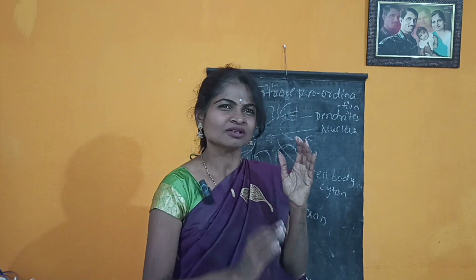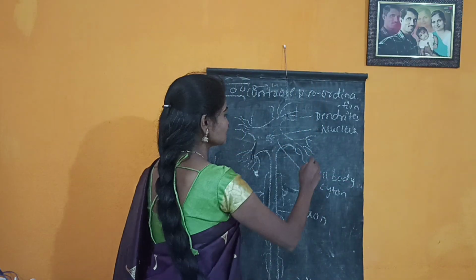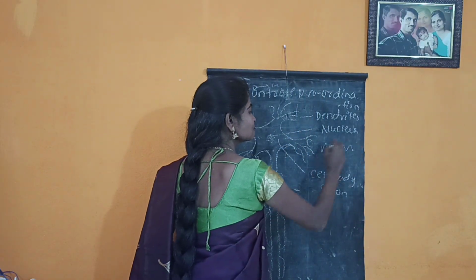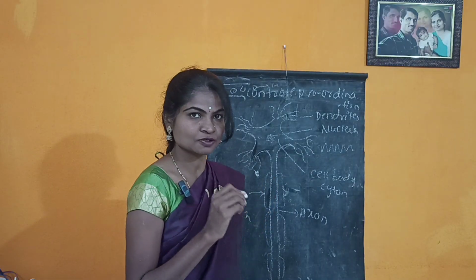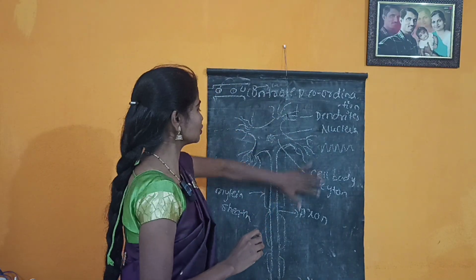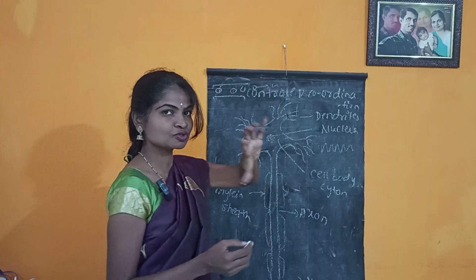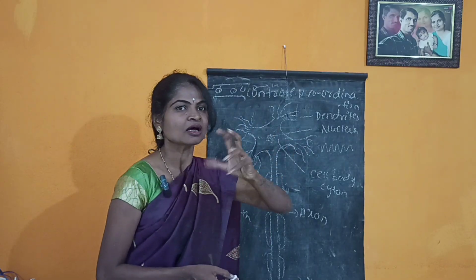This is very important. That is the conduction of nerve impulses. I am saying that the message will transfer in the form of electrical impulses. The neuron receives the message from the sensory organ. We already know there are 5 sensory organs.